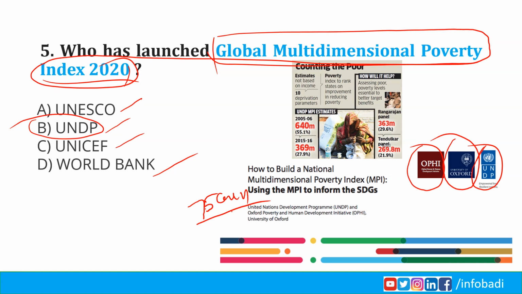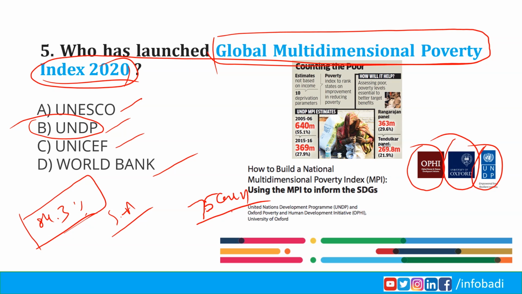65 out of 75 countries studied significantly reduced their multidimensional poverty levels between 2000 and 2019. About 84.3% of multidimensionally poor people live in South Asia and Sub-Saharan Africa. 67% of multidimensionally poor people are in middle income countries.